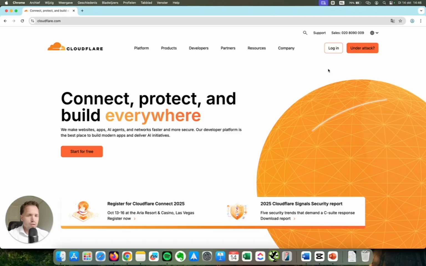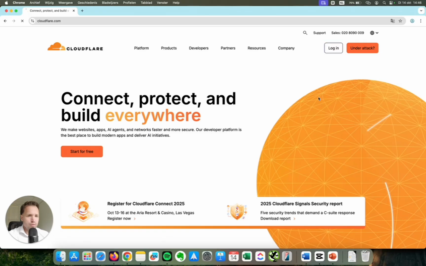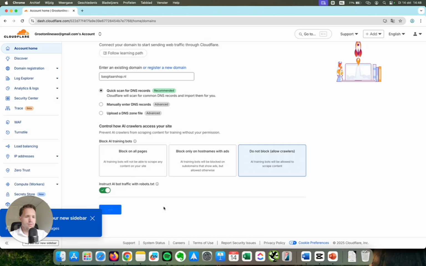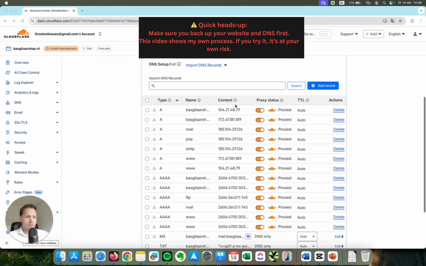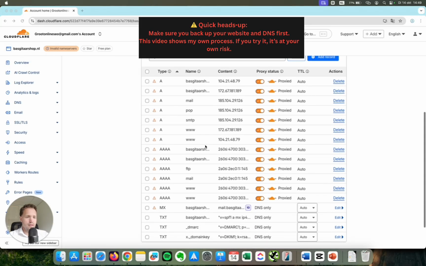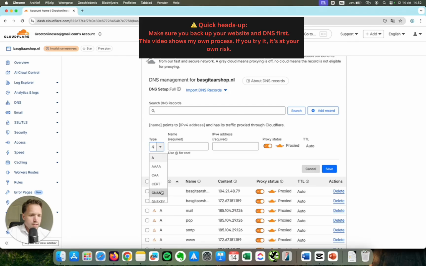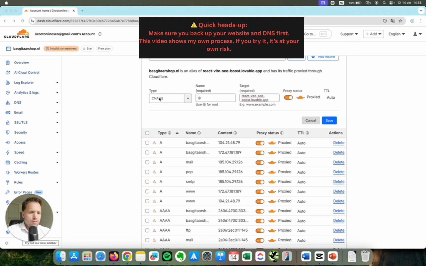Now go to Cloudflare, create an account for free. You can add your domain name here. You click continue, just select the free plan. It will automatically detect the name service that you have right now. And now we need to set up CNAME records. Do that by going here, select CNAME. It's very important to make this a CNAME, otherwise it's not going to work.